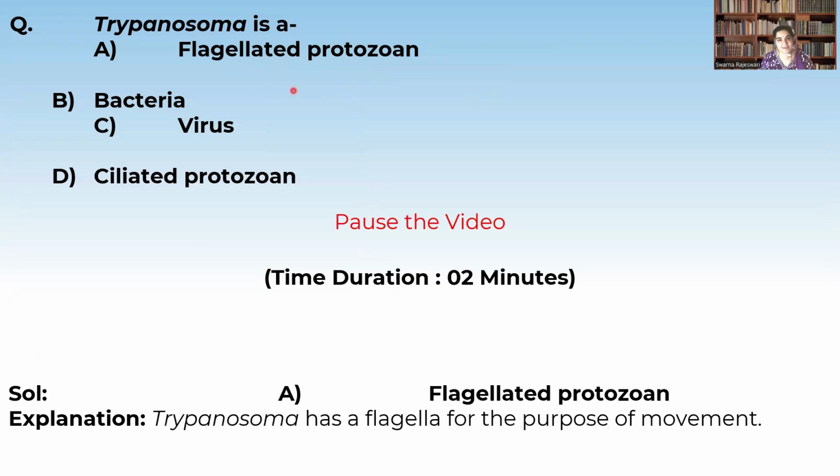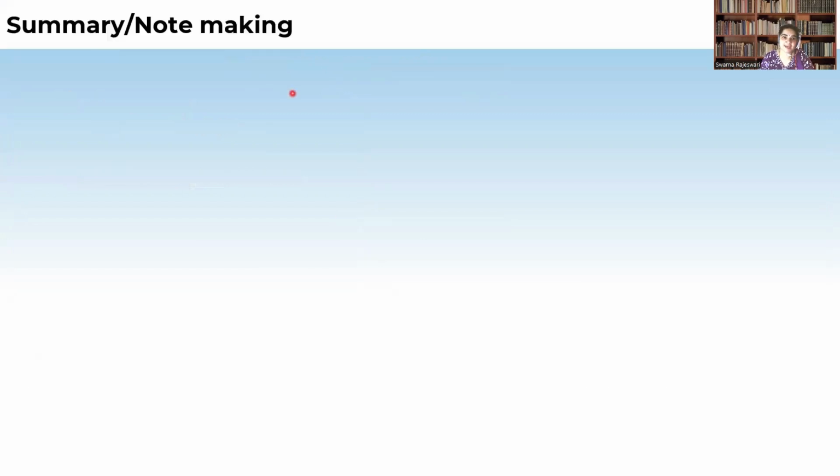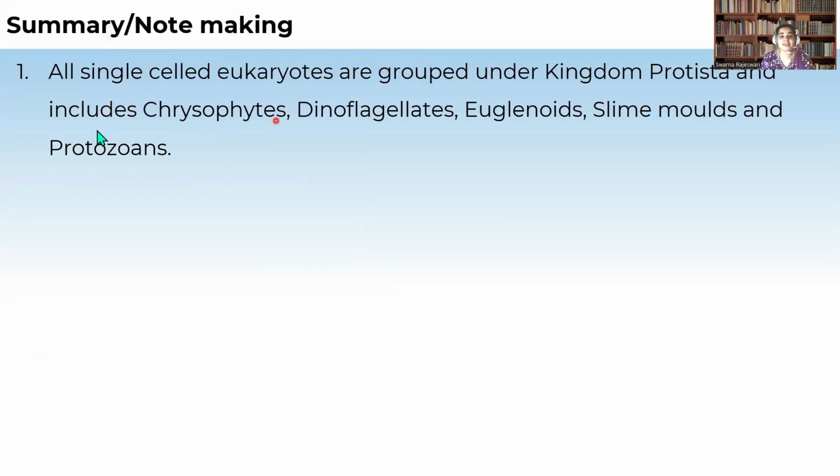Okay, that is a flagellated protozoan. So let us summarize the entire class. All the single-celled eukaryotes are grouped under the kingdom Protista, which includes chrysophytes, dinoflagellates, euglenoids, slime molds, and protozoans.